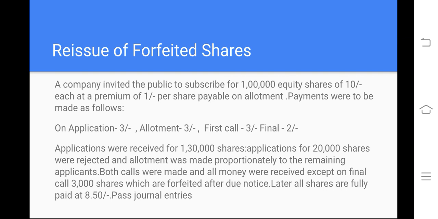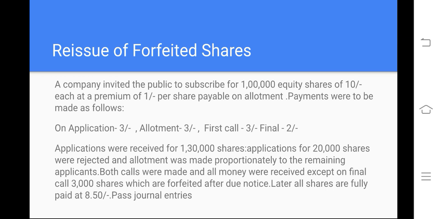Today's class, I would like to discuss the reissue of forfeited shares. Already in the previous class, we discussed forfeited shares. Forfeiture means cancellation of shares. A company can't just keep all the cancelled shares in its capital form, right? It has to reissue them to another shareholder who is capable,